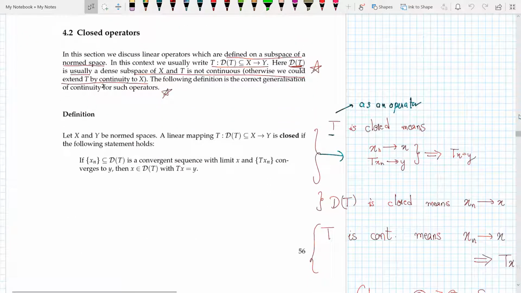Welcome, guys. Today we're going to discuss the final topic in the chapter of operator theory, and that is the closed operator. And we start with the definition.